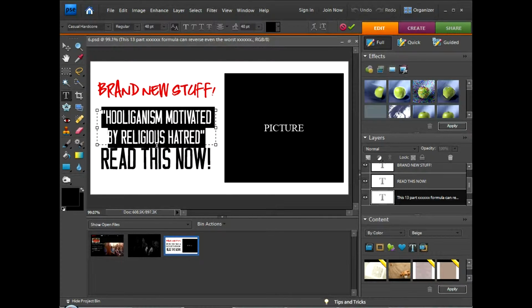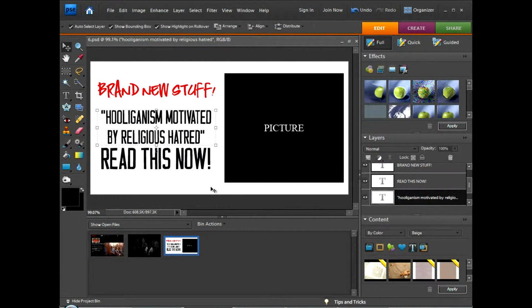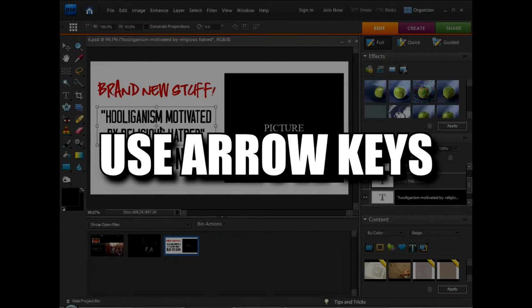To stretch these, you want to hang out, and we'll click on the outside. Just click the background anytime you want to do that and deselect it. But you want to wait until there are those two arrows, and you'll see those two arrows. Then you can resize it, and you can use the arrow keys, which is another tip for you, to go through there.